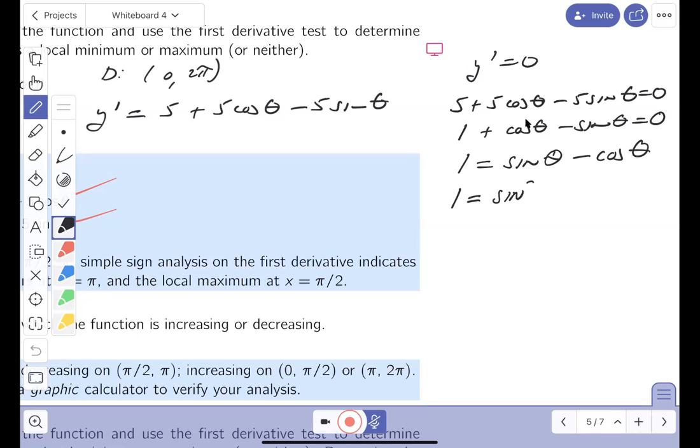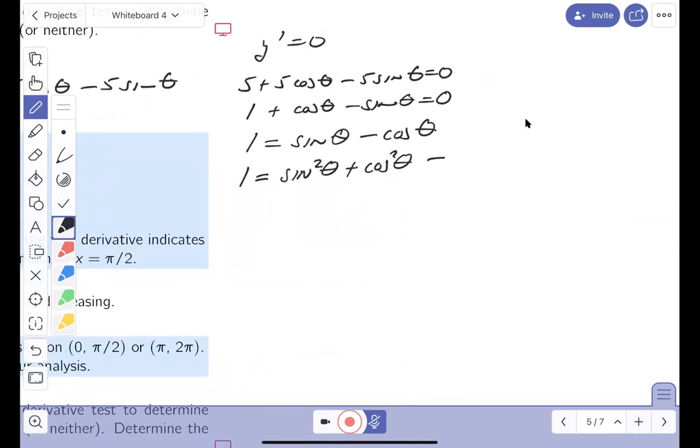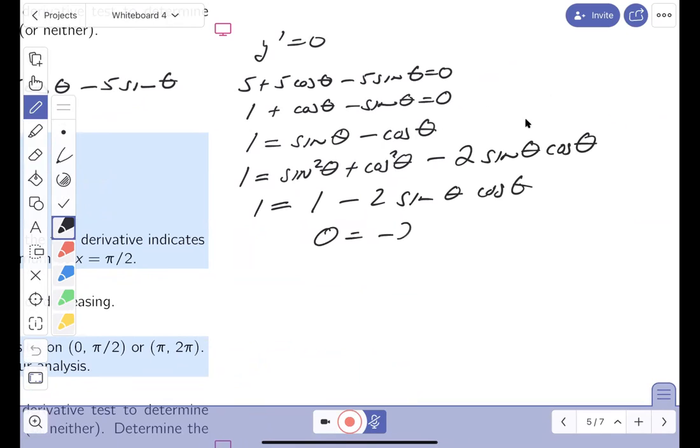Sine squared theta plus cosine squared theta. Oh, it's going to be more work. Minus 2 sine theta cosine theta. Yeah, you need to know trig and algebra to do that. Pythagorean identity, 1 equals 1 minus 2 sine theta cosine theta. Well, that looks pretty easy. What does that mean? 0 equals minus 2 sine theta cosine theta. And then what does it mean? It means sine theta times cosine theta has to be equal to 0.